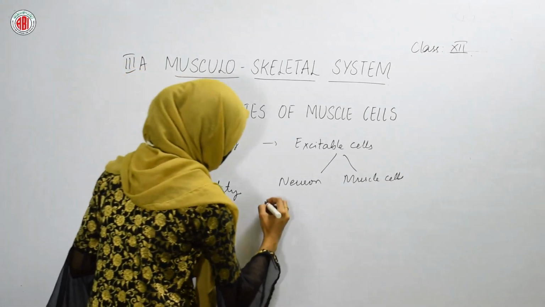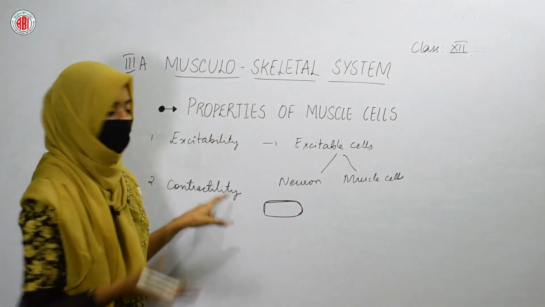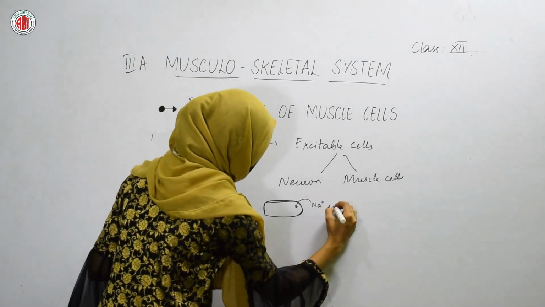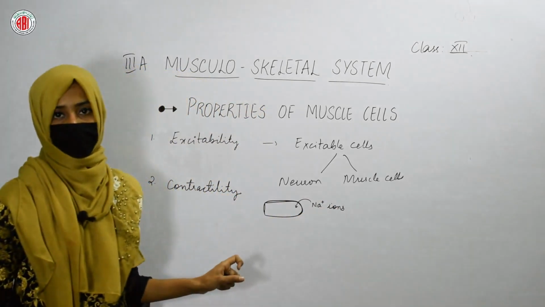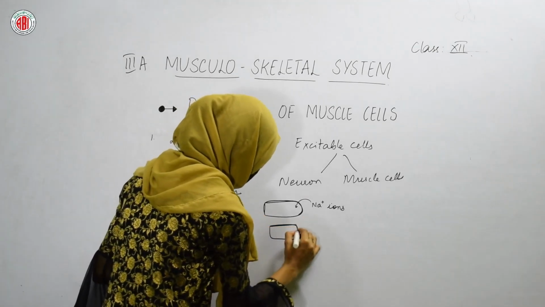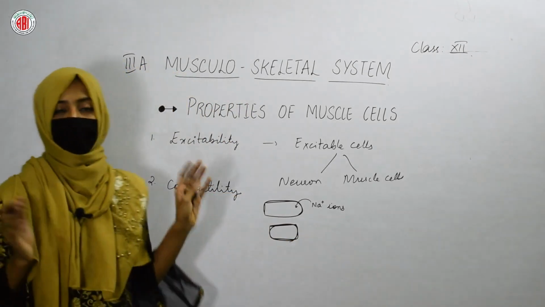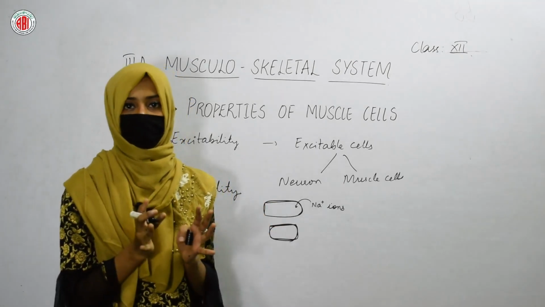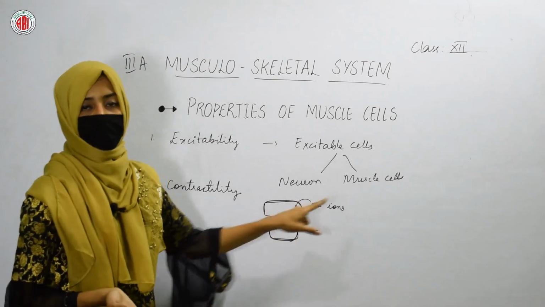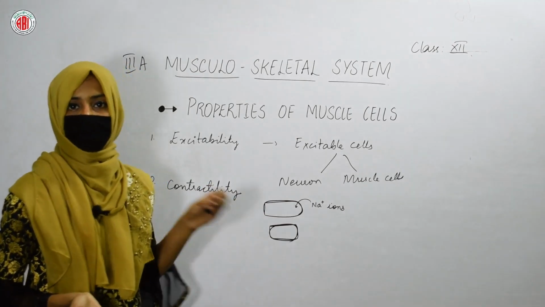For example, if this is a muscle, and for any activity it needs to get contracted, then it takes up the sodium ions present in the surroundings. That means depolarization would occur, and due to the depolarization, the cell gets contracted and becomes smaller in size. This property is called contractility, which is achieved by the process called depolarization. Only the intake of sodium ions can make the muscles contract.